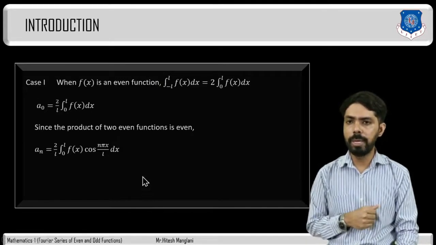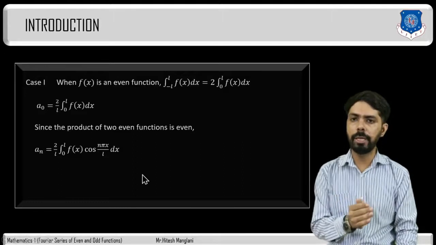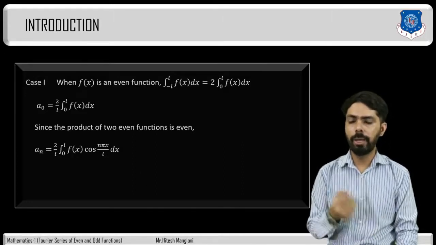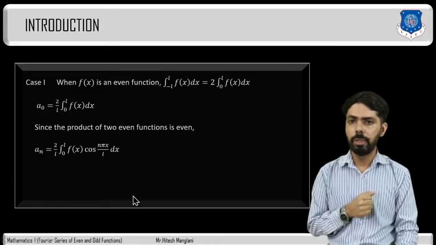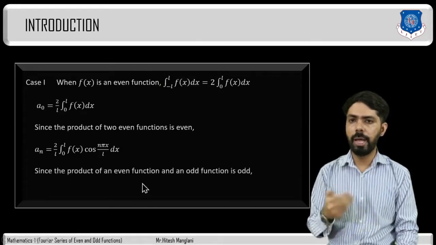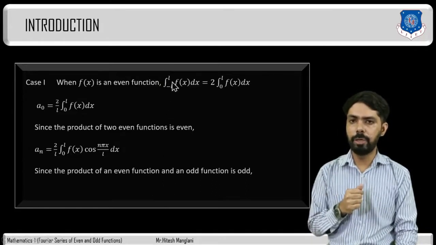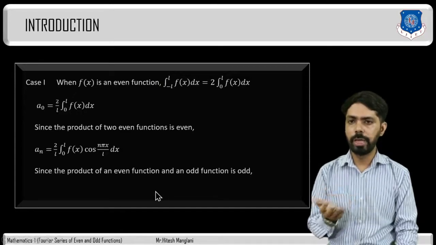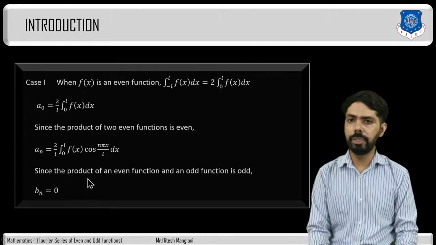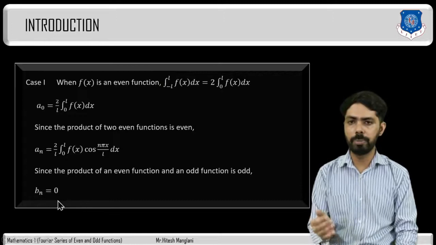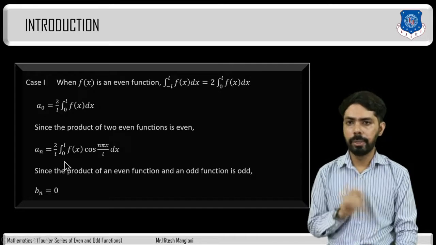Now we will find out bn for this case. So we know the formula of bn, that is 1 divided by l integration minus l to l f of x into sin n pi x divided by l dx. Now here f of x is an even function and sin is an odd function. So the product of an even function and an odd function is odd. Therefore, by the property of odd functions, the integration minus l to l will be 0. Therefore, bn will be 0. So, whenever the function is even, there is no need to find bn because bn will be 0. So, we will find only the values of a0 and an.